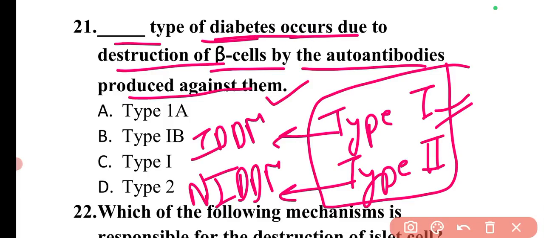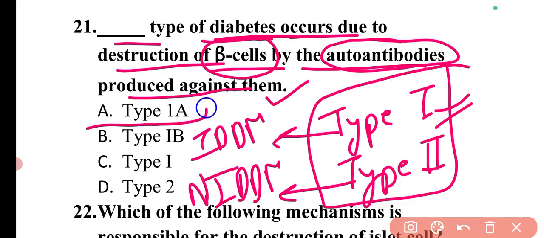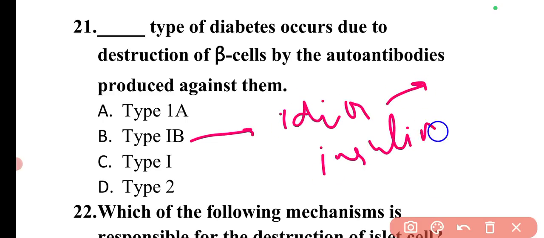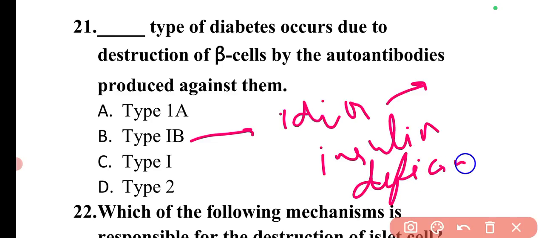So the type of diabetes which occurs due to destruction of beta cells. In this, the beta cells are destroyed due to autoantibodies. Okay, so this is type 1A diabetes mellitus. So here option A will be the correct answer. So this is the immune mediated type. Okay, and there is type 1B, which is the idiopathic type. Type 1B is characterized by insulin deficiency, with a tendency to develop ketosis.